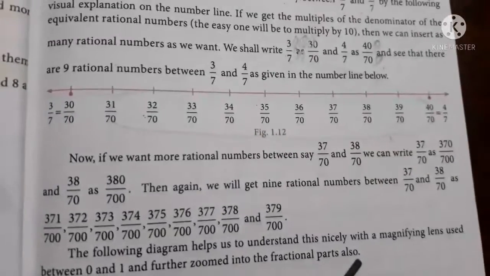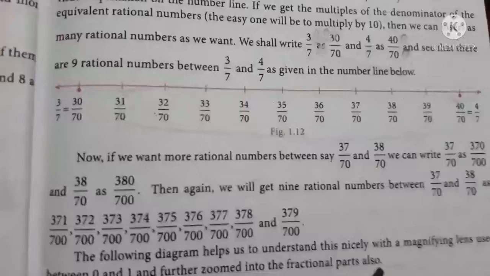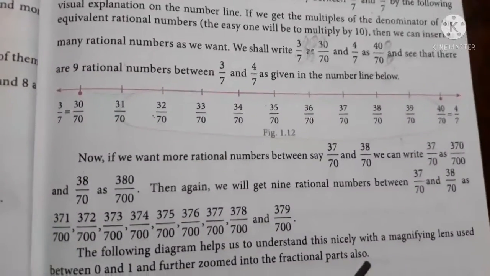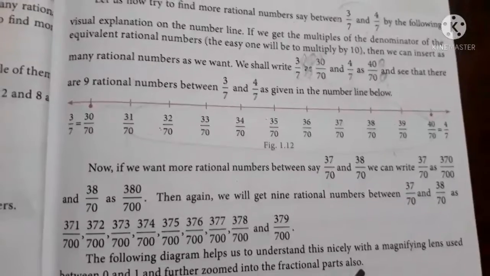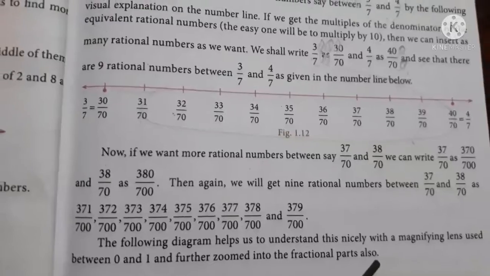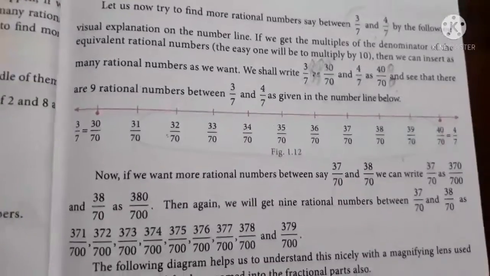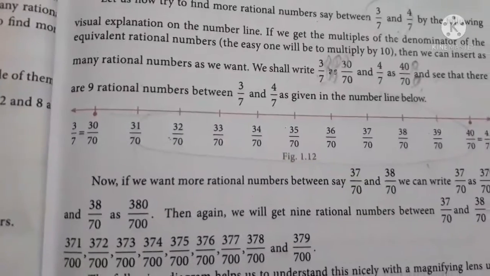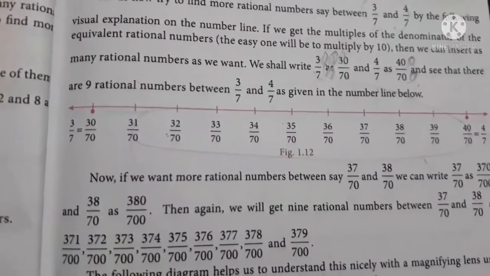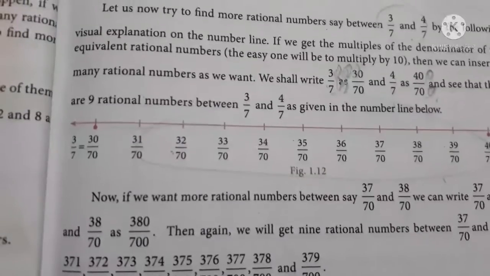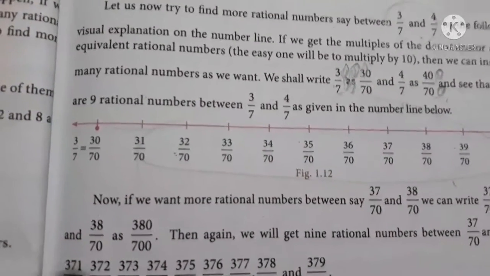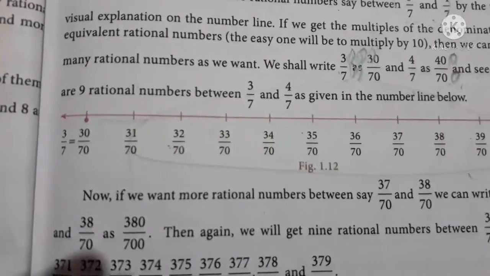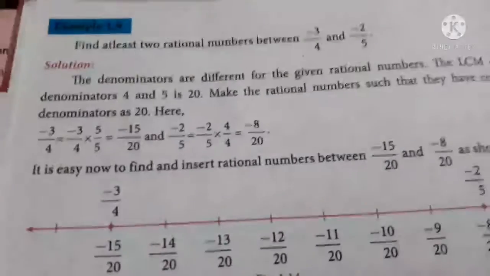And if you go on adding zeros to the numerator and denominator, you will go on getting rational numbers between two rational numbers. And you already know that there is no limit to the number of zeros we can put. We can go on putting zeros. So we get the answer, that is, we have an infinite number of rational numbers between two rational numbers. Also, whether it is closer or not, we don't care about it. Okay. Now just see the example.